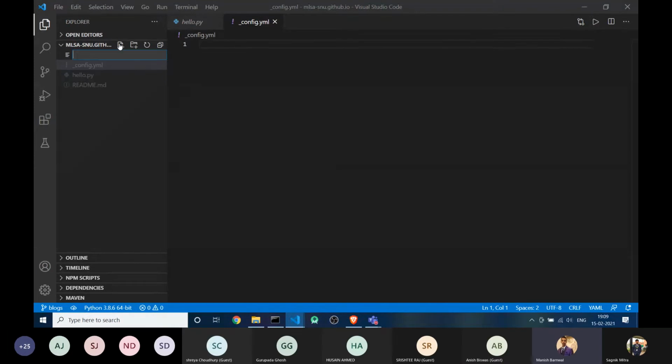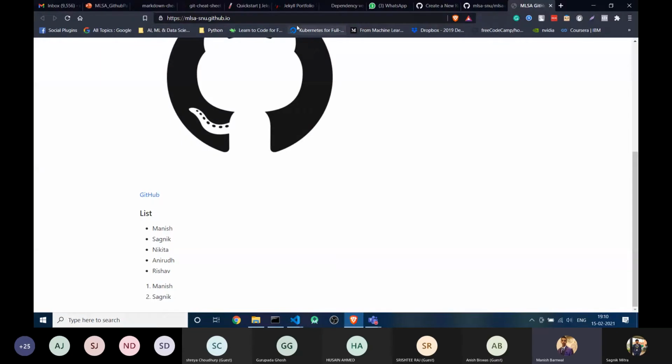And I need to create another directory named posts. If you make anything, you have to use underscore before it. Suppose in a website you want a theme, you can use a theme. Let me share. There are a few themes given by GitHub only. You can see it here also.